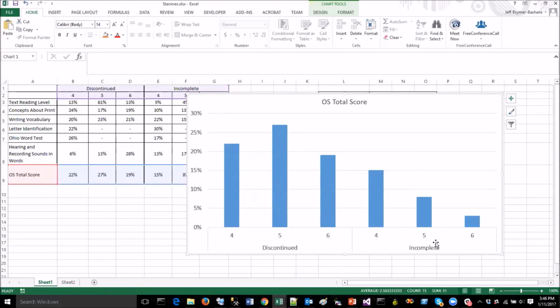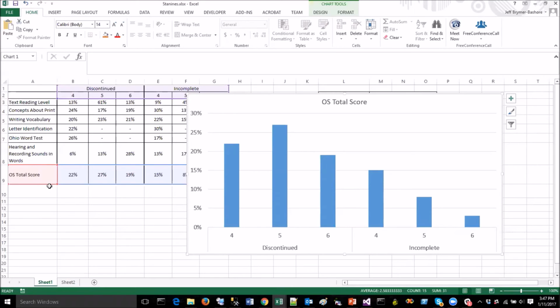And then here we have our incomplete kids. Once again, the percentages for the kids who are in stanines 4, 5, and 6, so the kids who are right there in the average range. The OS total score seems to suggest that, yes, maybe some of our incomplete kids, according to the data, might be strong enough to be discontinued kids. We are seeing kids on the OS total score falling within stanines 4, 5, and 6. But that doesn't say for sure. It's just suggesting that maybe there are.